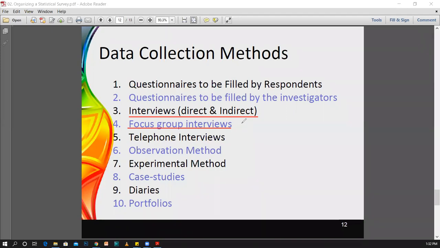Now think about, if you are going to collect data from the people who are at the age of 18 to 25, then the focus group is the citizens in Sri Lanka who are aged from 18 to 25. Therefore, it is the focus group for your study.